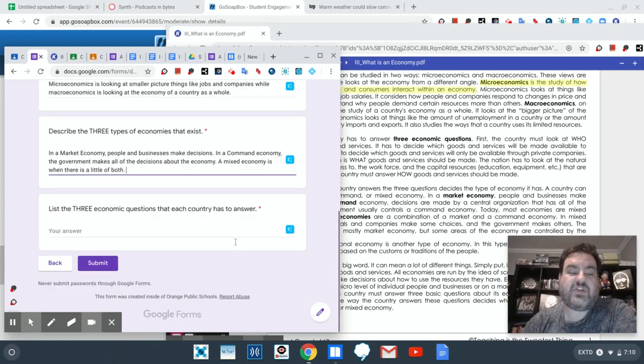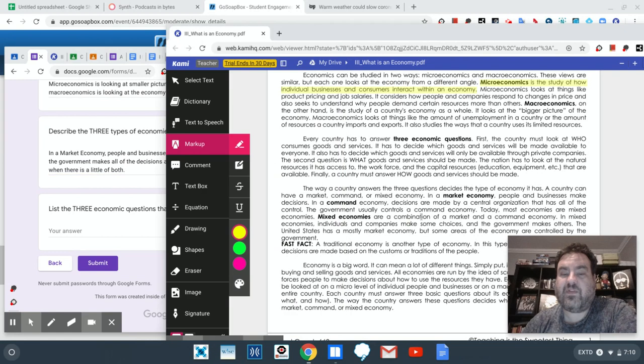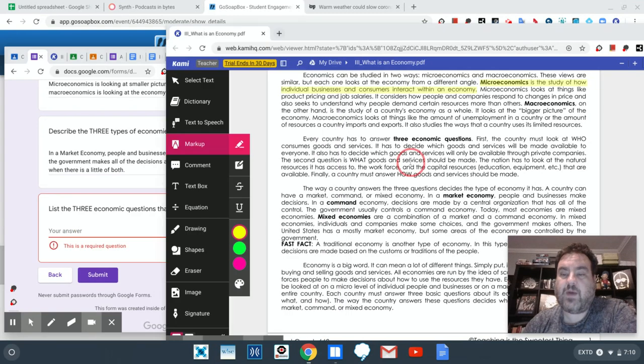The last question, you have to go backwards in the reading: three economic questions. And it's in bold for you, so it should have been easier to find. Three economic questions, and they're here for you. First, the country must look at who consumes goods and services. So who's buying the stuff? Second, what has to be made? And third, how those things are made, okay?